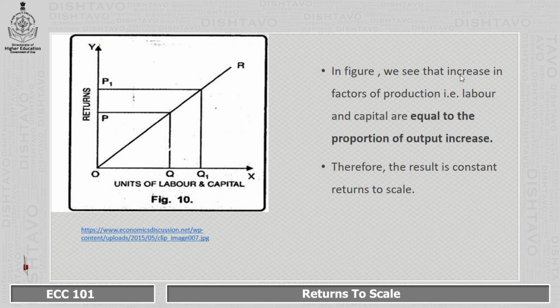So, when the increase in factors of production is equal to the proportion of output increase, which means if there is a 10% increase in input, there is a 10% increase in the output, the result is constant returns to scale.